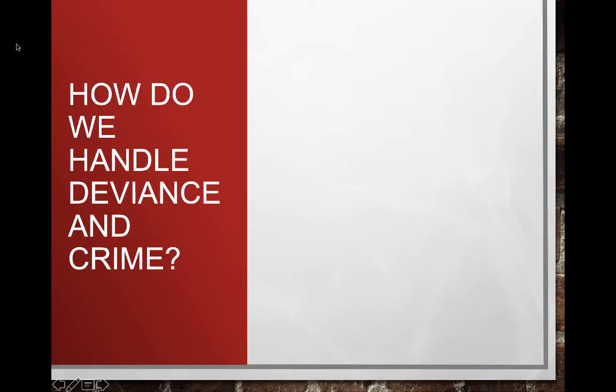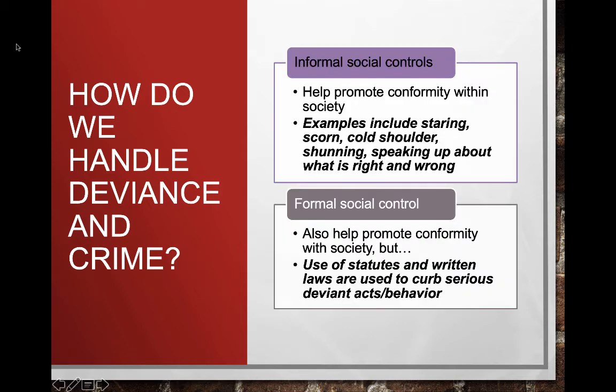All right, so how do we handle deviance and crime? Well, we have informal social controls and we have formal social controls. So, informal social controls are things within society such as staring, scorning, cold shoulders, kind of peer pressure. And then we have formal social controls such as statutes and written laws.